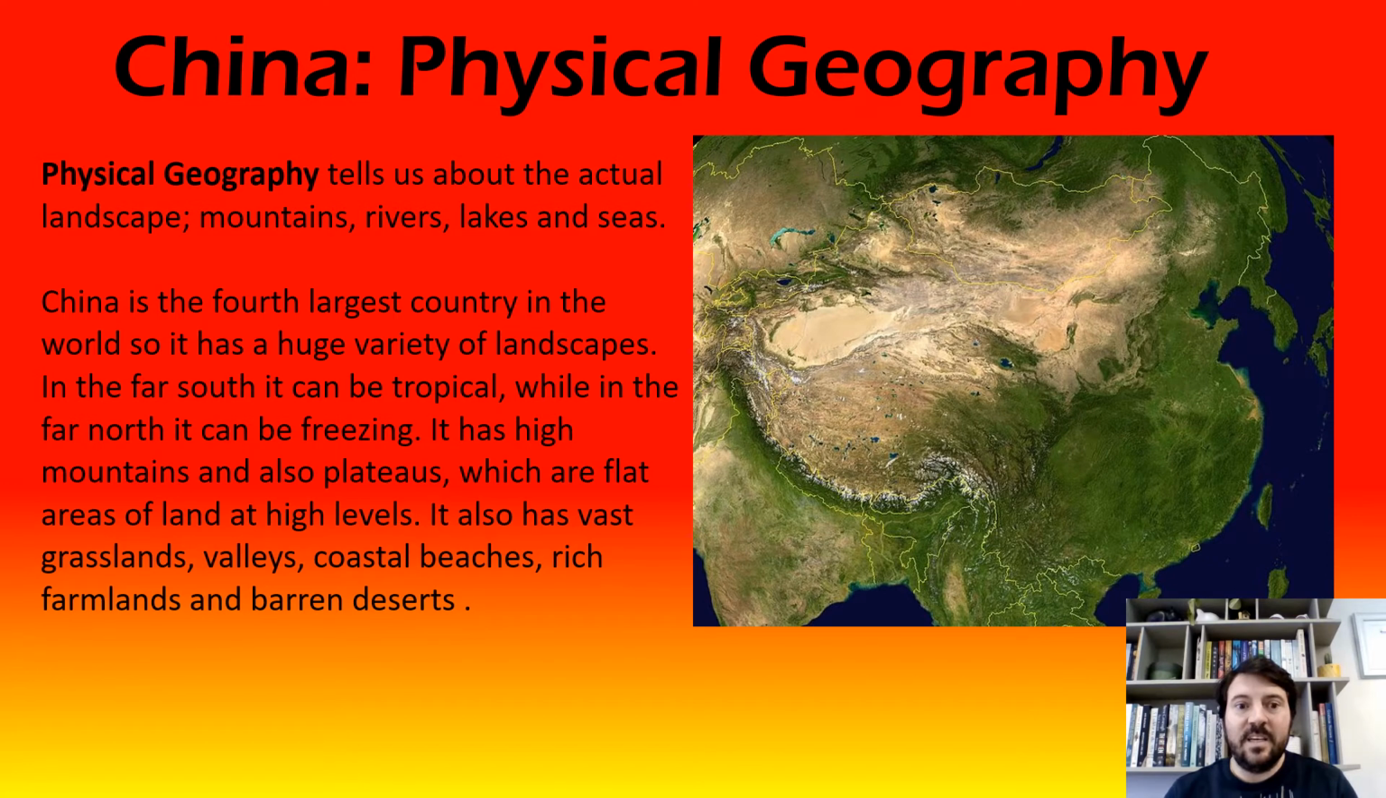Whereas China, because it covers so much area, it can be tropical in some places and it can be almost close to Arctic in other places. It has some of the highest mountains in the world. It also has plateaus, and a plateau is where you have flat land but really high up, like where you would expect to be a mountain. So it's like really high up land that's flat. It has grassland, it has farmland, it has coastal beaches, it has deserts. It kind of has every type of geography you could expect in the world just because it's so big.